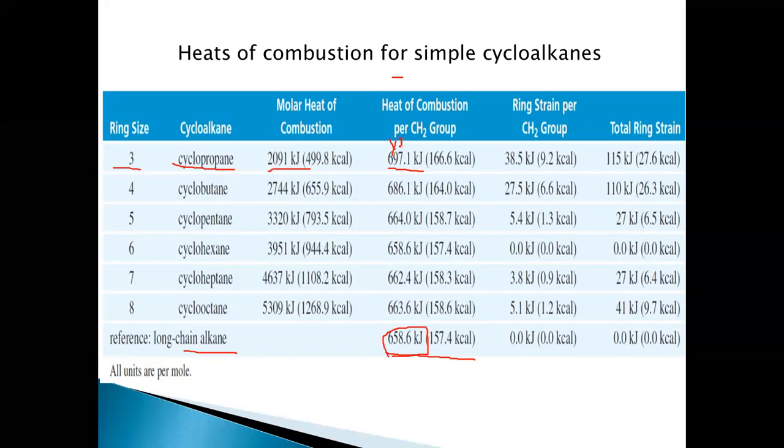And for cyclobutane, it is 686.1, and the total is 2744 kilojoules, that is multiplied by 4 because the ring size is 4.